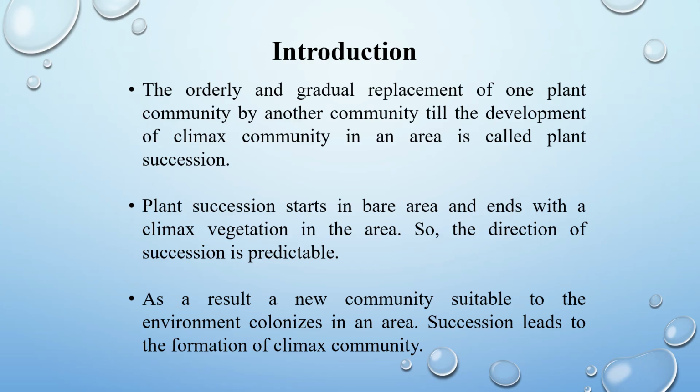Plant succession is an orderly process of community change in a unit area. It is a natural process. It results in a climax community in the area. Plant succession starts in a bare area and ends with a climax vegetation in the area. So the direction of succession is predictable. As a result, a new community suitable to the environment colonizes in an area. Succession leads to the formation of climax community.